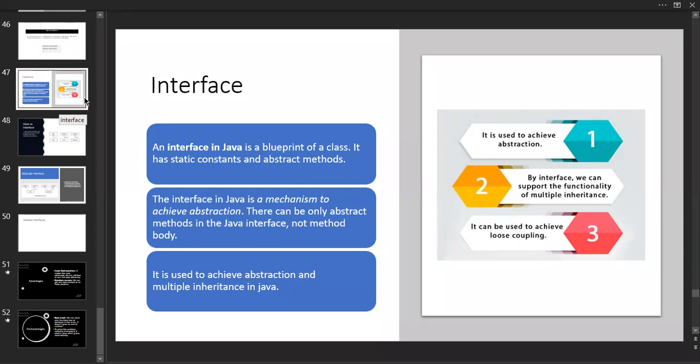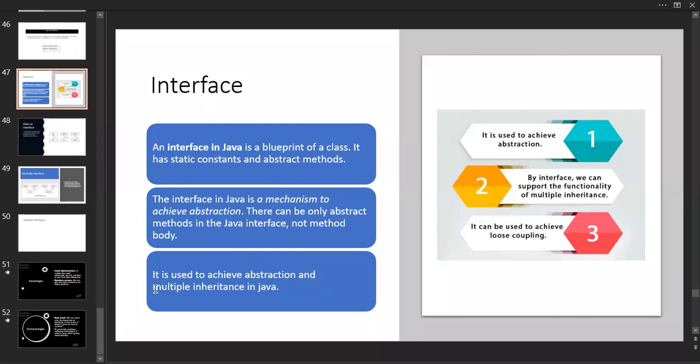In the last class we discussed what an interface is. The interface is like a blueprint of the class. We deal with everything inside it, but it is not possible to implement inside an interface, because it doesn't contain an implementation. It is only allowed after implementation. If any class implements the interface, it should override all the methods inside the interface, as we discussed. It is used to achieve abstraction and multiple inheritance in Java.